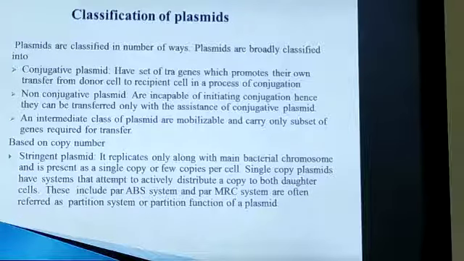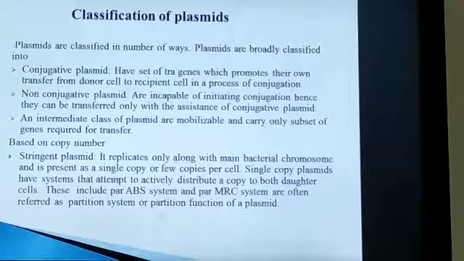Next, classification of plasmids. There are different criteria for classification. The first criterion is their own transfer from one cell to another, that is from the donor cell to the recipient cell. On the basis of this, plasmids are classified into conjugative plasmids and non-conjugative plasmids.